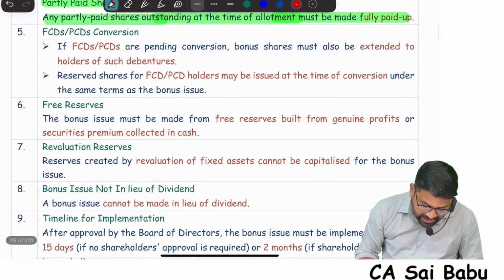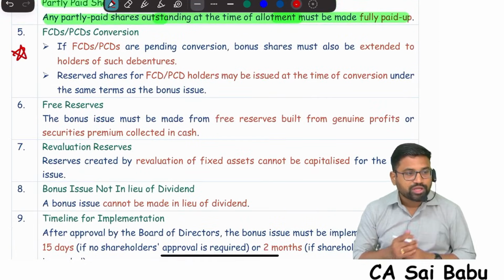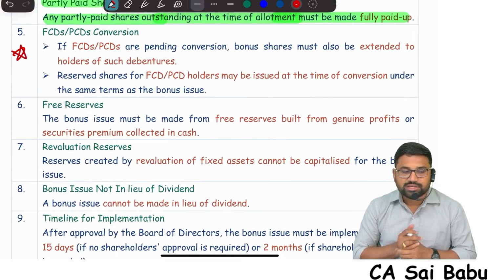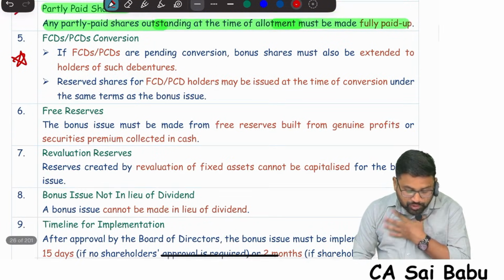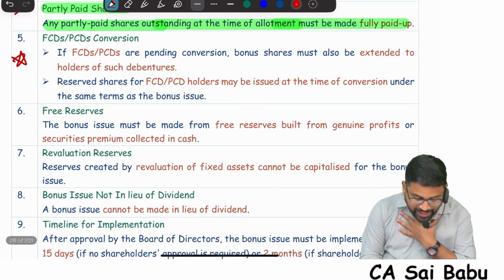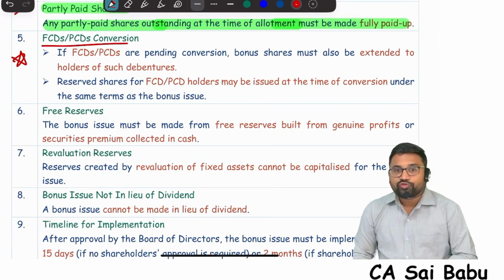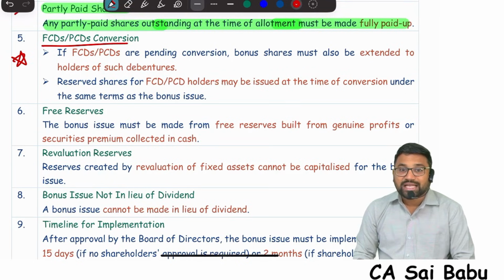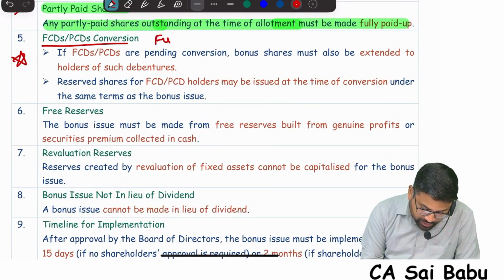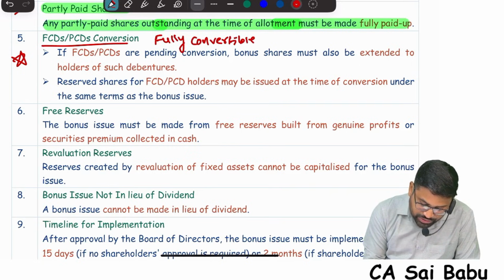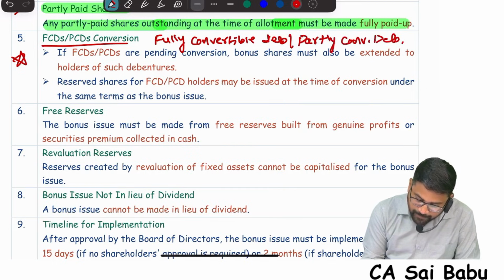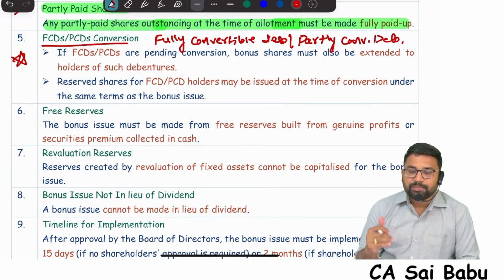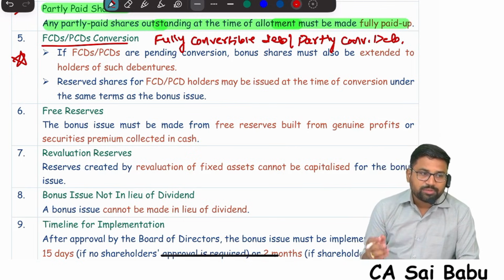But the extra important condition is this one. So remember, I am putting a star mark because in examination they once asked this. Not in the form of a question, maybe MCQ. What is this? FCDs, PCDs. FCD means fully convertible debentures. PCD means partly convertible debentures. So please write down here, fully convertible debentures, partly convertible debentures. If your company has issued fully convertible debentures, partly convertible debentures.